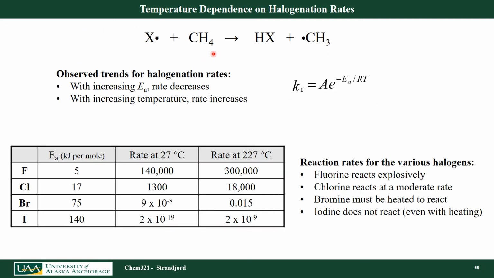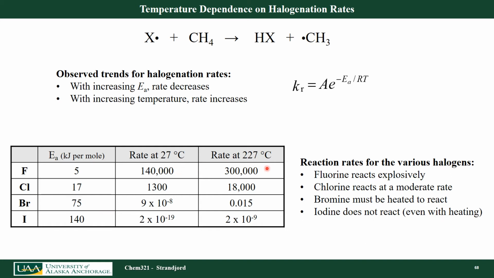So what does that activation energy mean in a practical sense? If I look at activation energies, and I have 4 of them here related to this chemical reaction where I have a halide radical reacting with methane to form my acid and my methyl radical. If I have an activation energy of 5 kilojoules per mole, I literally have a rate of 140,000 per second reactions that will occur.